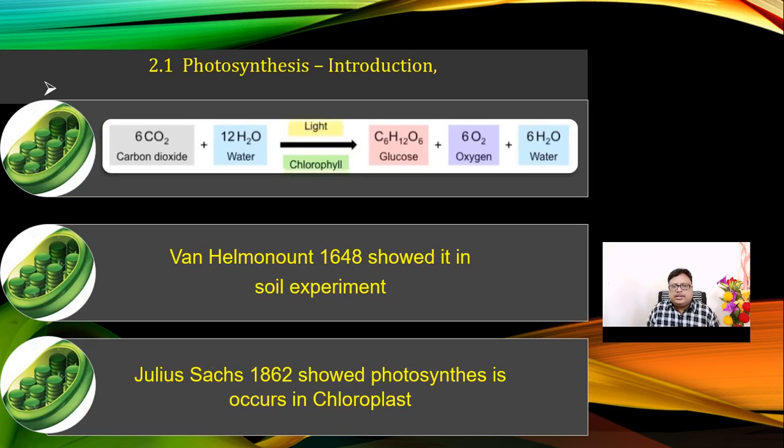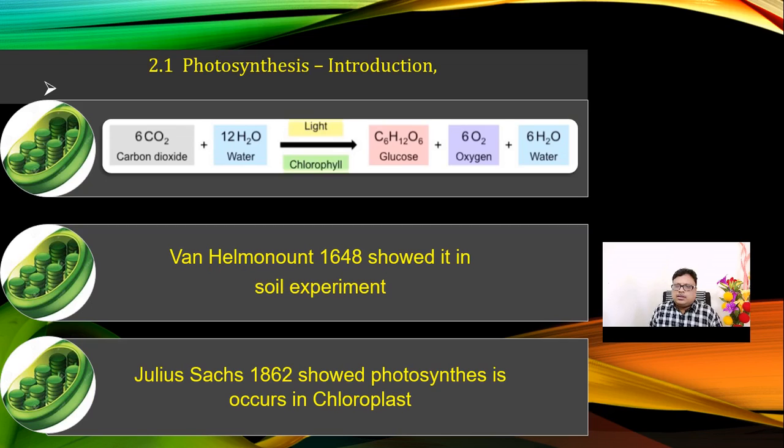Now it is said that 6 molecules of carbon dioxide and 6 molecules of water were previously supposed to be utilized for the synthesis of a glucose molecule, but this reaction is now modified, and we consider 12 molecules of H2O. So 6 CO2 plus 12 H2O, in the presence of the sun's radiations, will convert to glucose, that is C6H12O6, and it liberates 6 molecules of oxygen along with 6 molecules of water.